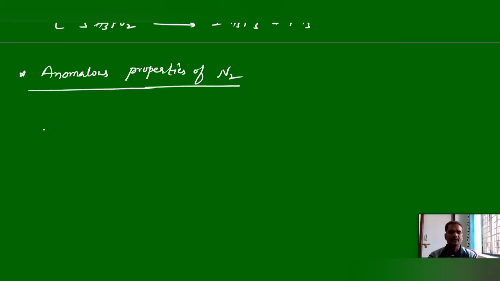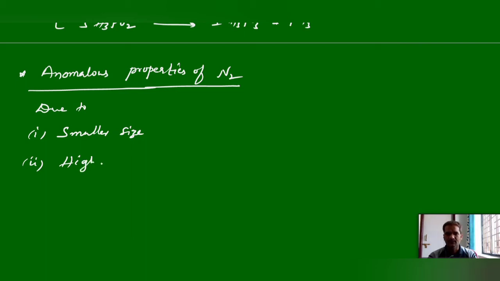So why can nitrogen show some irregular behavior? The reason is due to its smaller size compared to the other elements, and due to higher electronegativity, almost 3.5 for nitrogen.